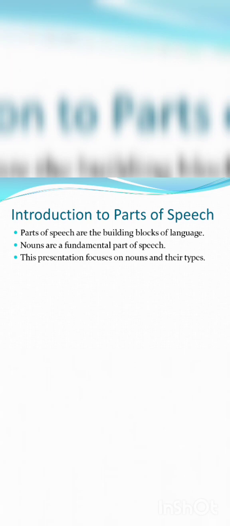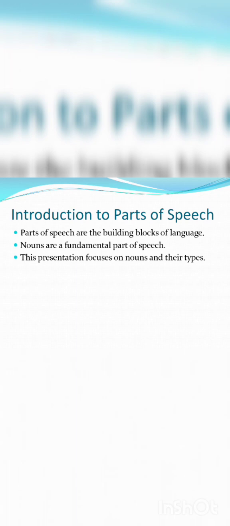Depending on the position of a particular word in a sentence, the nature and the function of that particular word differs constantly. So, depending on the position and the combination of words in a sentence, the nature and the function of that word differs constantly. This could be the generalized definition of a part of speech. In other terms, they are the building blocks of language. And this could be the simplified definition for parts of speech.